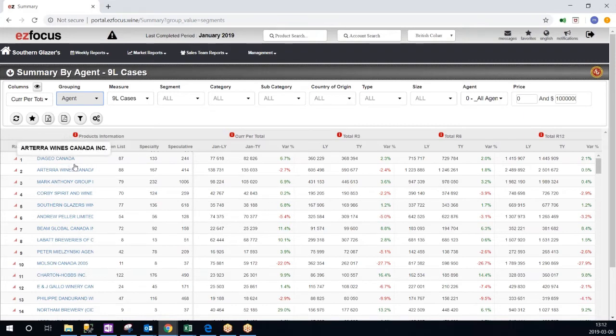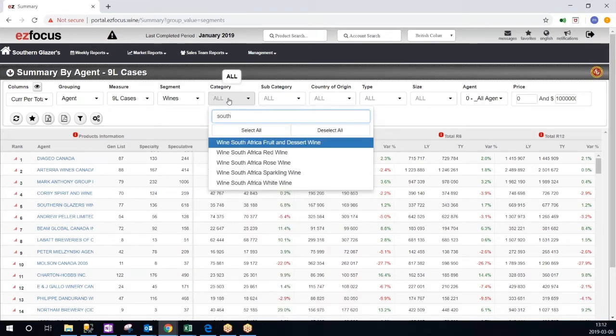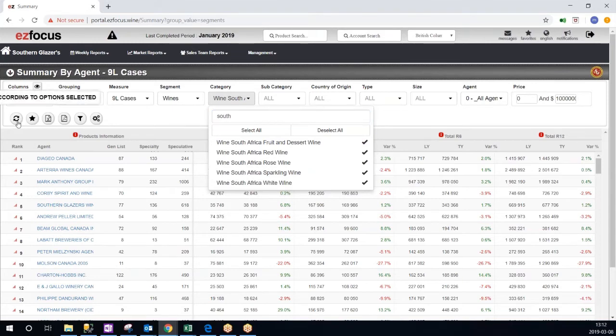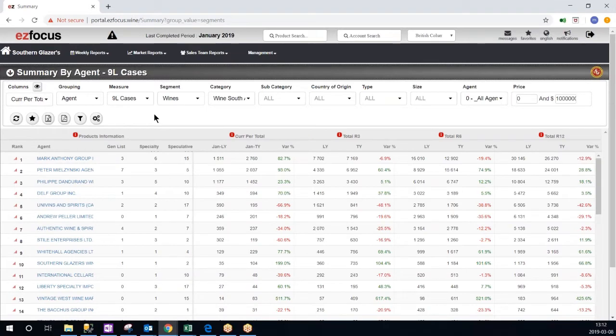Now, if I wanted to drill down to something more specific, I simply have to play around with the different filters that are available to me. So in this case, if I wanted to know who the top South African wines are for this province, I just have to click on wines and then click on the different South African wine categories, and then simply click on the refresh button. And I'll have the top agents for this category. And the top agent is Mark Anthony, followed by PMA.